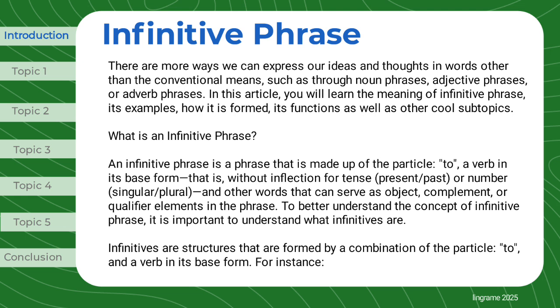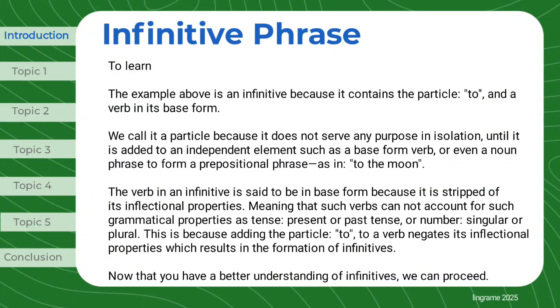Infinitives are structures that are formed by a combination of the particle, to, and a verb in its base form. For instance, to learn. The example above is an infinitive because it contains the particle, to, and a verb in its base form. We call it a particle because it does not serve any purpose in isolation, until it is added to an independent element such as a base form verb, or even a noun phrase to form a prepositional phrase, as in, to the moon.